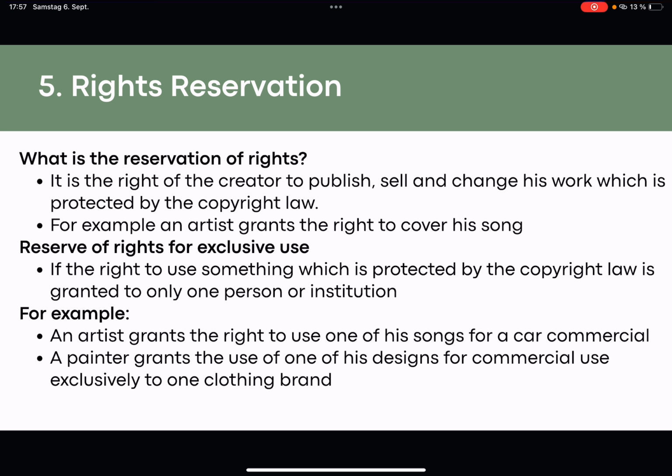Rights reservation. What is the rights reservation? It is the right of the creator to publish, sell and change his work, which is protected by the copyright law. For example, an artist grants the right to cover his song. Reserve for rights for exclusive use: if the right to use something protected by the copyright law is granted to only one person or institution. For example, an artist grants the right to use one of his songs for a car commercial, or a painter grants the use of one of his designs for commercial use exclusively to one clothing brand.